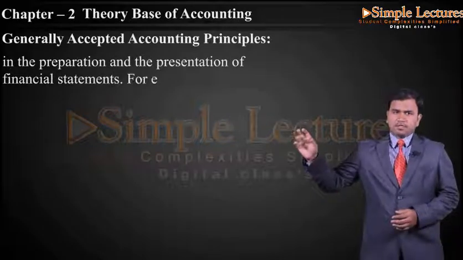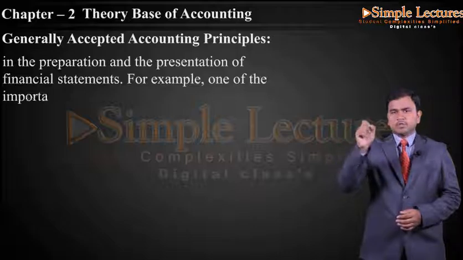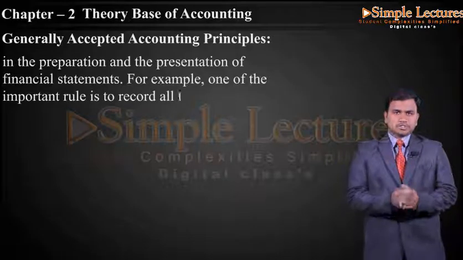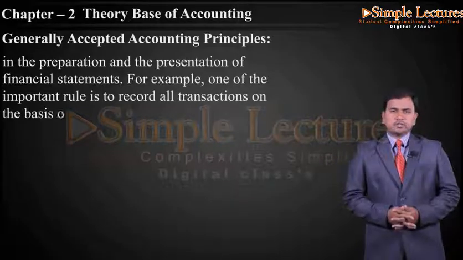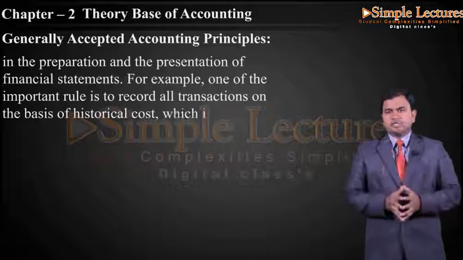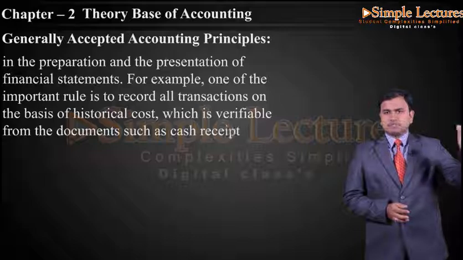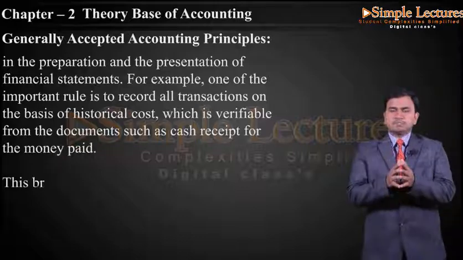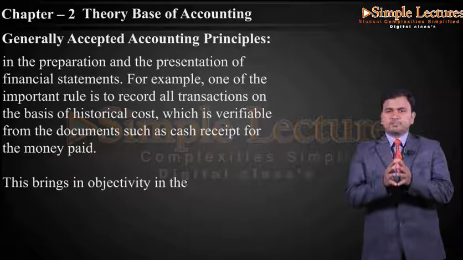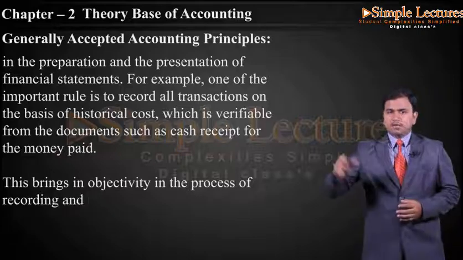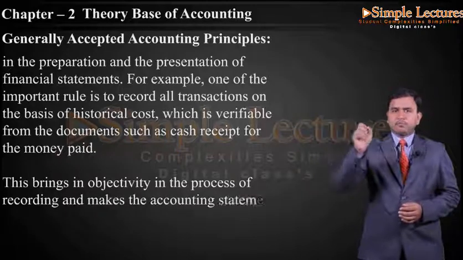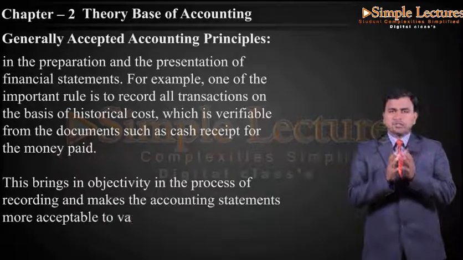For example, one of the important rules is to record all the transactions on the basis of historical cost, which is verifiable from the documents such as cash receipt for the money paid. This brings in objectivity in the process of recording and makes the accounting statement more acceptable to the various users.